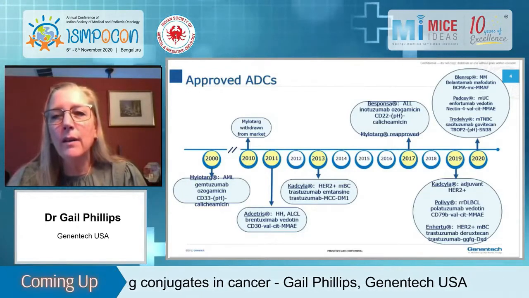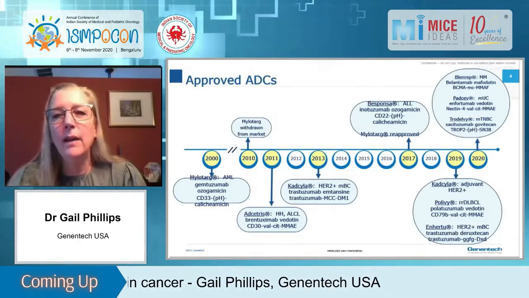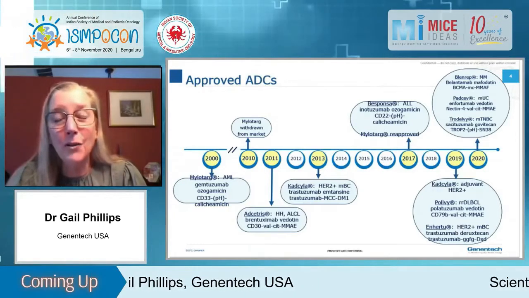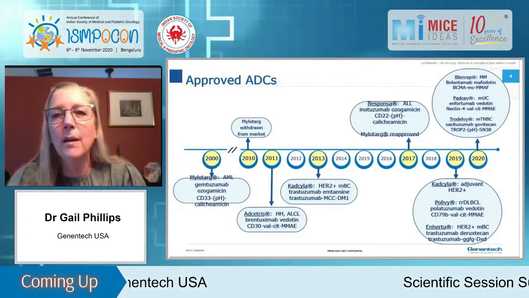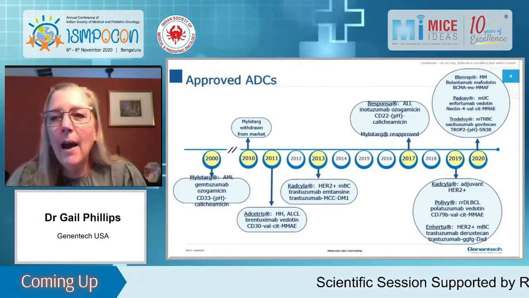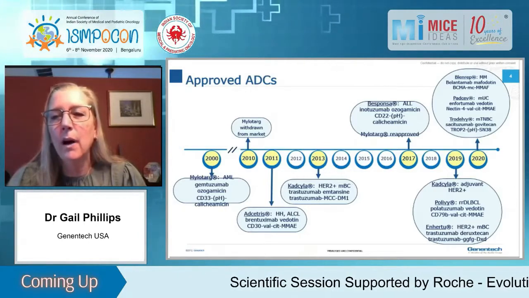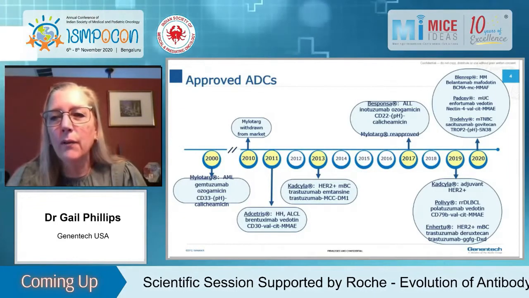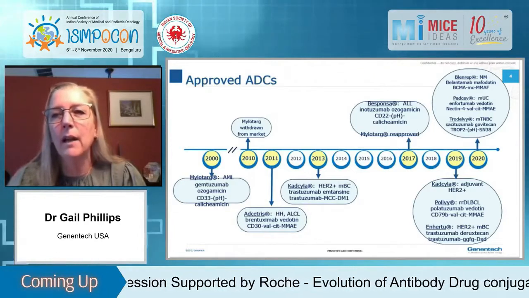And then starting in 2017 and moving forward, there have actually been a flurry of ADC approvals, which is really gratifying for those of us that have been in the field for so long. So very interestingly, Mylotarg was reapproved in 2017 with a more restricted label. Besponsa was approved for ALL. In 2019, Kadcyla got the indication for treating adjuvant HER2 positive disease in patients that have residual disease. Polivy was approved for diffuse large B-cell lymphoma, and HER2 was approved for HER2 positive metastatic breast cancer.